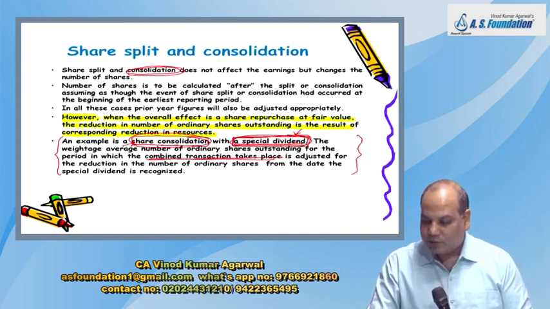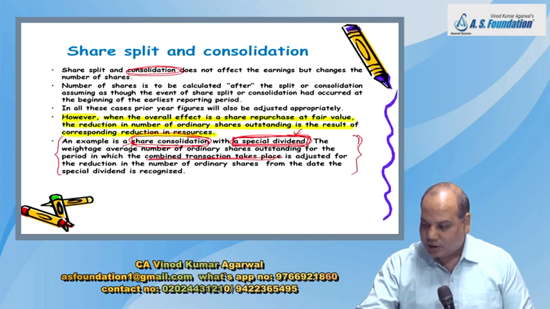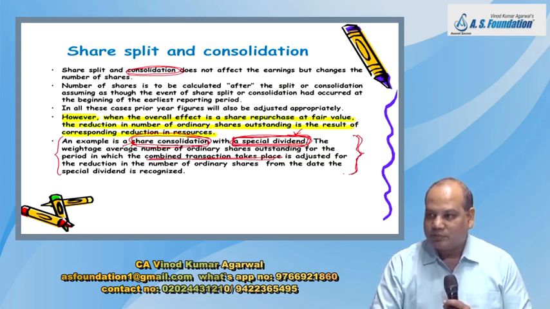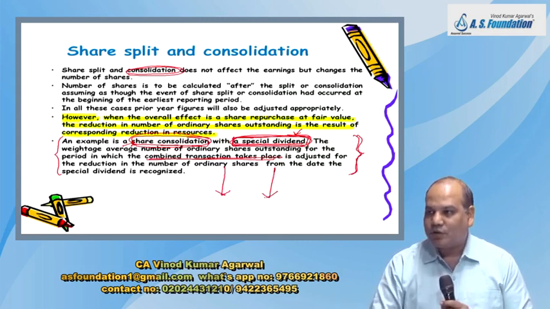The weighted average number of ordinary shares outstanding for the period in which the combined transaction takes place is adjusted for the reduction in the number of ordinary shares from the date the special dividend is recognized. So this would be treated like a buyback of shares, because the number of shares got reduced and resources also got reduced.